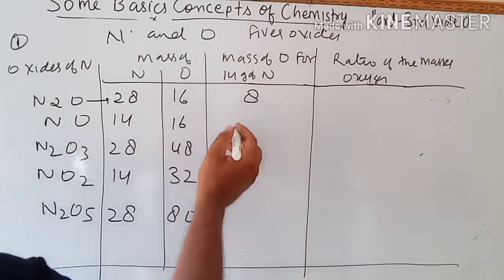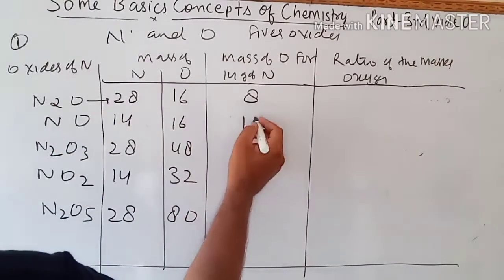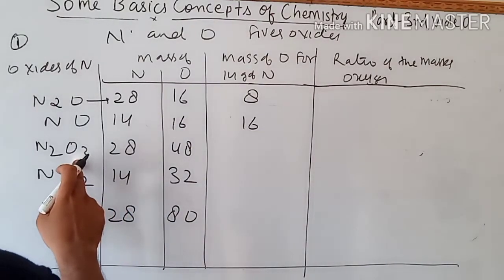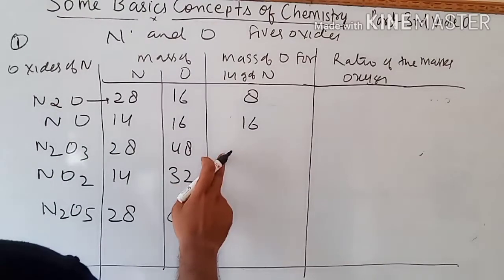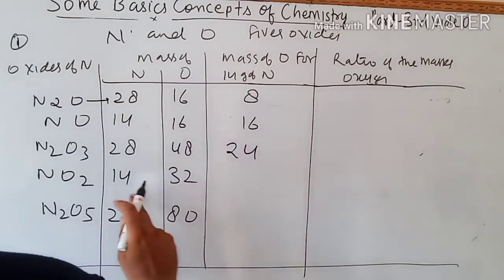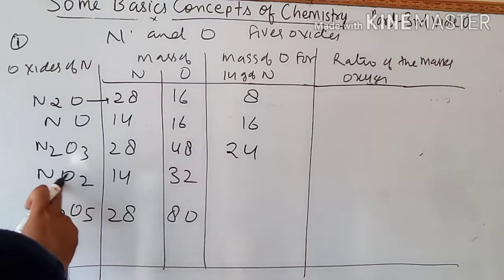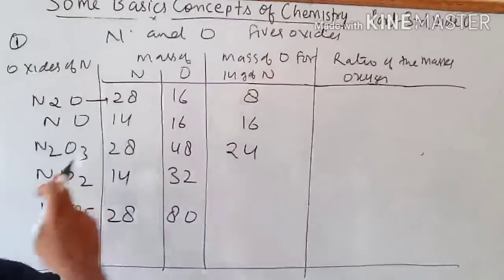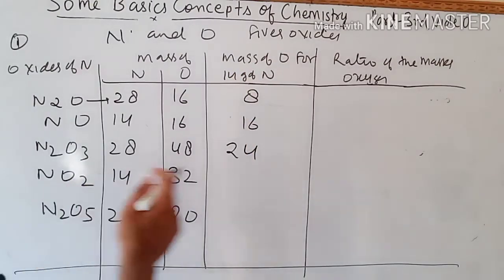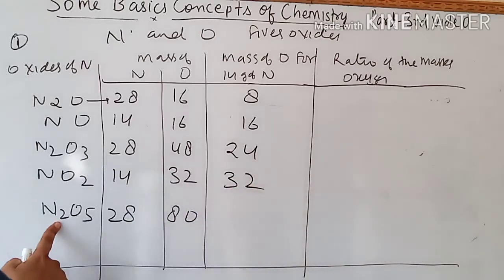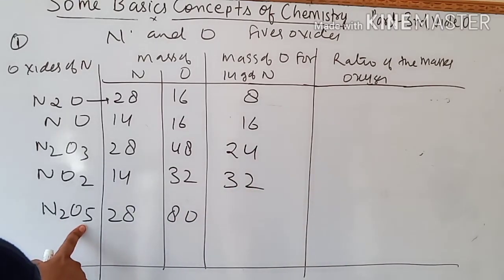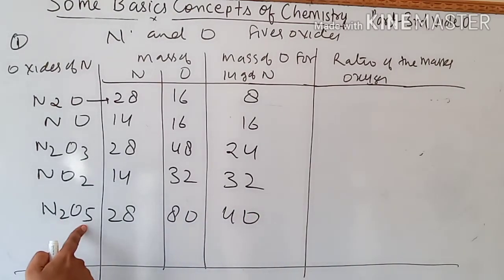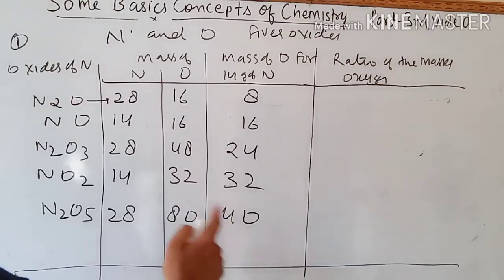Similarly, here nitrogen is 14, and oxygen is 16, so we write 16. For 28 grams containing 48, 14 will contain 24. For NO2, 14 nitrogen contains 32, so 32. For the last, 28 grams contains 80, so 14 grams will contain 40 grams.